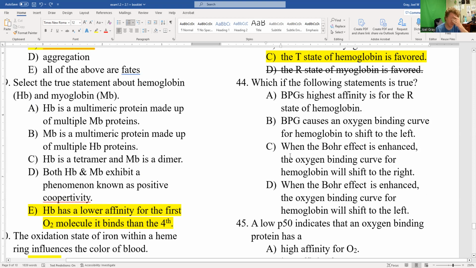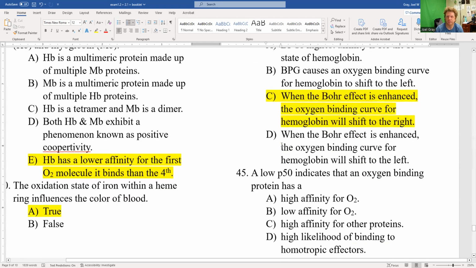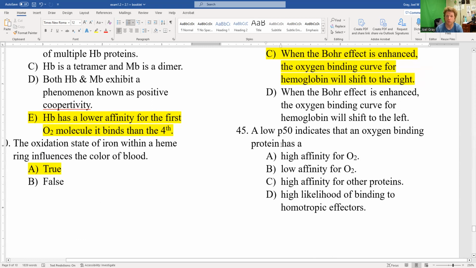Okay, so the first two were about BPG. The next two were about the Bohr effect. When the Bohr effect is greater, or it is enhanced, we're going to see the oxygen binding curve shift to the right. C is the correct answer for number 44.